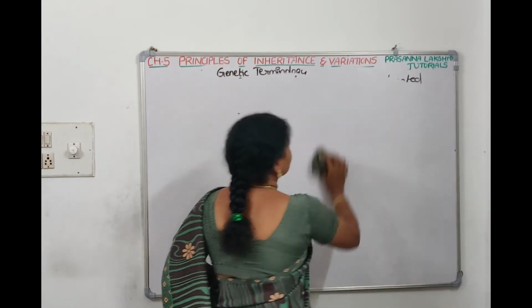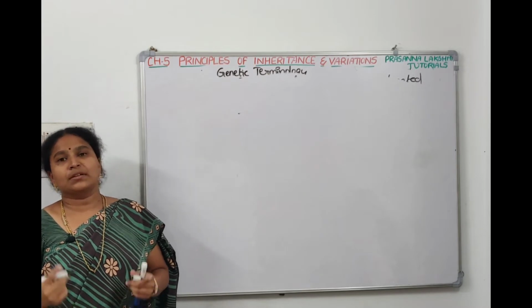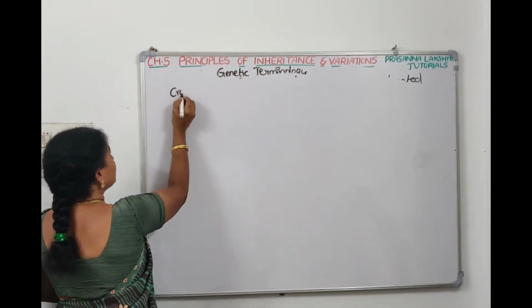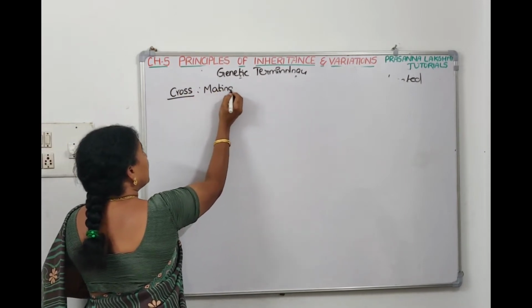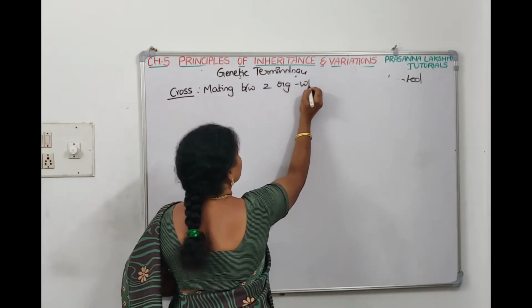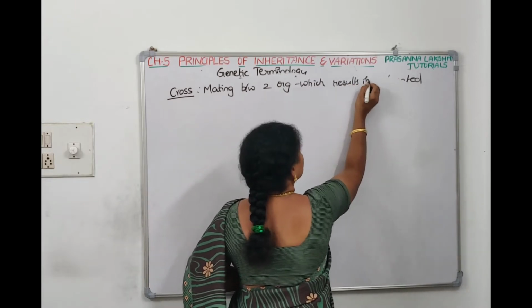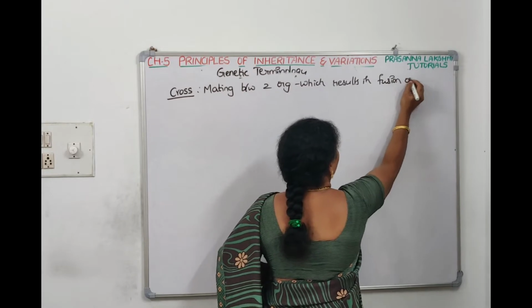Now what is cross? Cross is mating between two individuals leading to the fusion of the gametes. If we have to give the definition of cross, it is mating between two organisms which results in fusion of gametes.